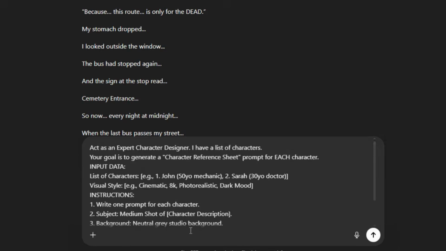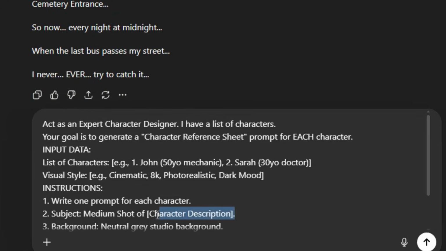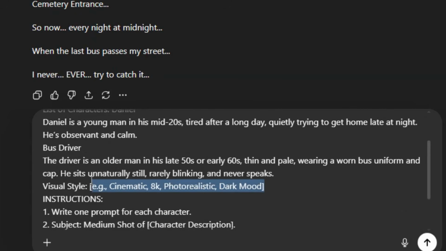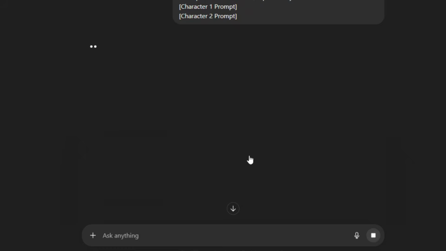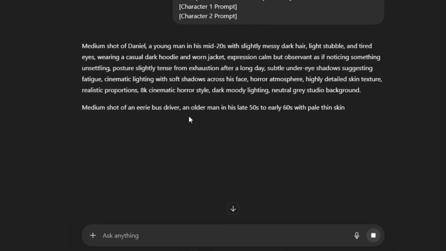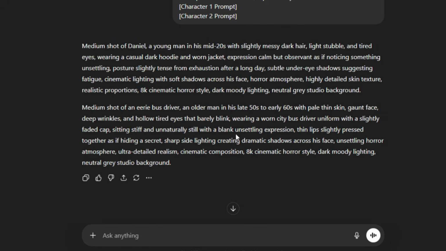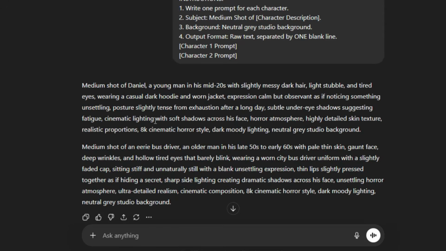Enter your character details here. I have 2 leads, Daniel and the bus driver. Define the visual style. I want dark cinematic. Hit generate. The AI is now creating character profiles. It isn't making the images yet. It is writing the precise Stable Diffusion descriptions we will need later. Good. We have our actors defined, but we have a new problem.